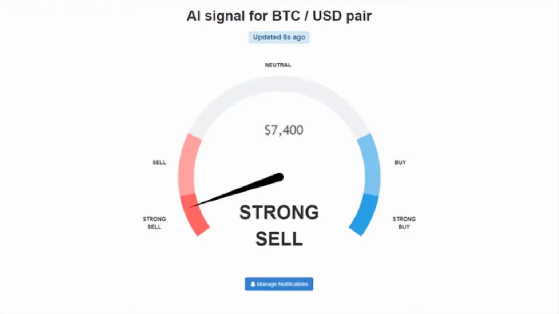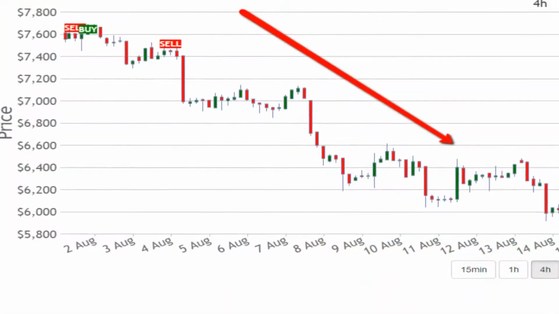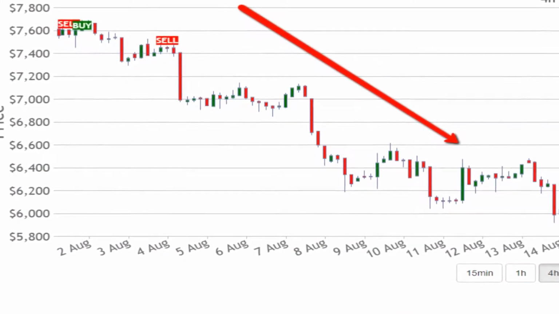And let's not forget last week's Bitcoin trade where we got a strong sell signal at 7,400 and watched with a smile as Bitcoin sank to 6,000.